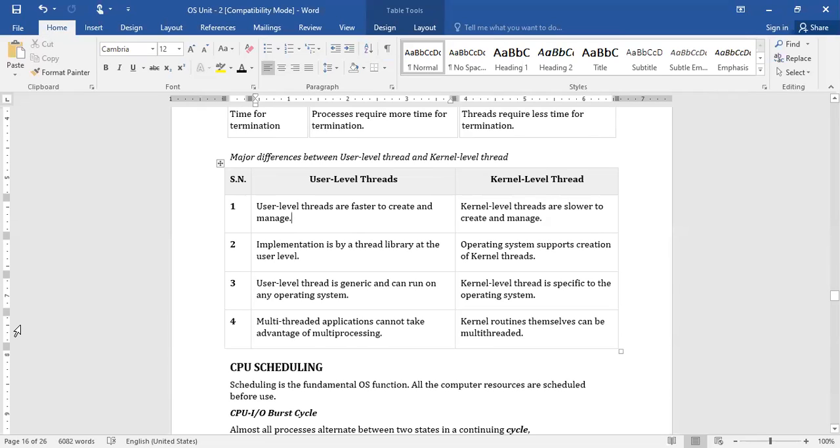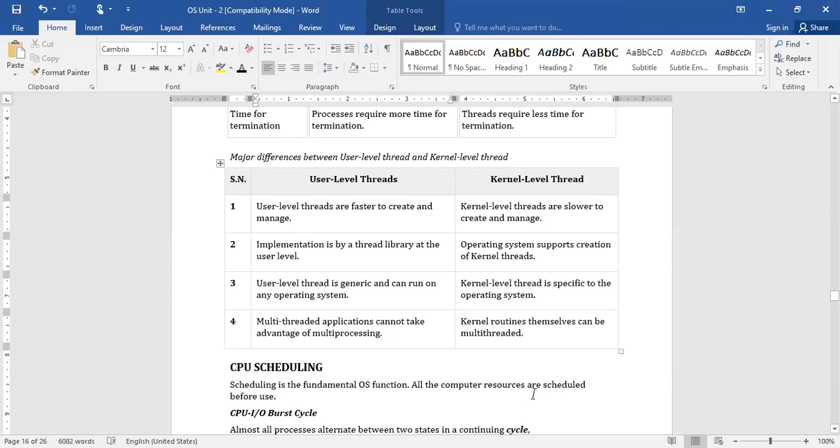But when coming to multiprocessing, a single process can be divided into parts and each part may be assigned to a specific processor so that we can execute the process in less time. But this is not possible in the case of threads. They cannot take advantage of multiprocessing.